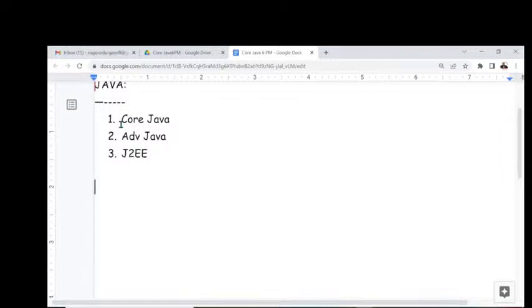Similarly, Java is a programming language that was provided by Sun Microsystems initially. Java was provided by which company? Sun Microsystems initially.